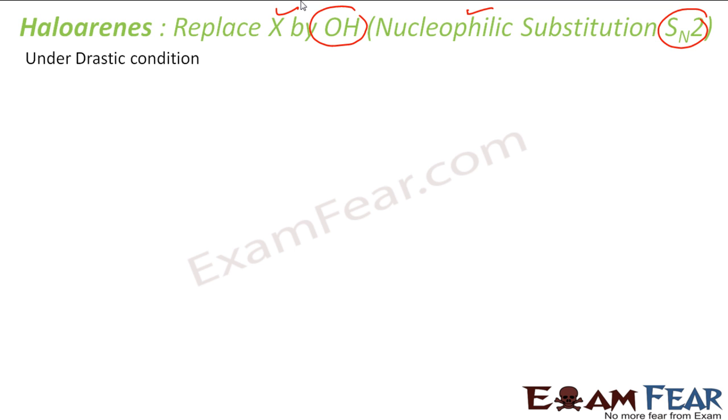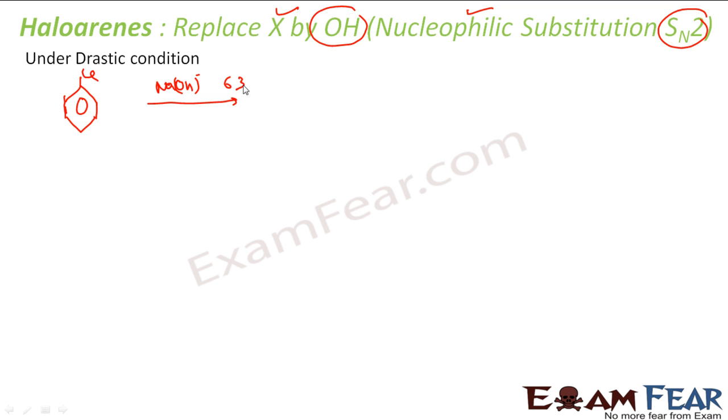They told the nucleophilic substitution for a haloarene is difficult, so this happens only under drastic conditions. So we'll see this reaction. We'll have a chlorobenzene here. This is chlorobenzene, and under drastic conditions, I'll add NaOH. NaOH will give a very strong base, OH minus, right? And this OH minus is actually a very strong nucleophile.